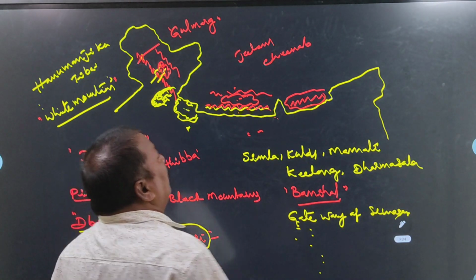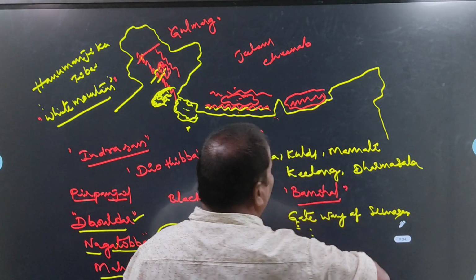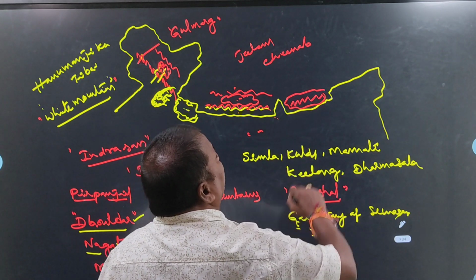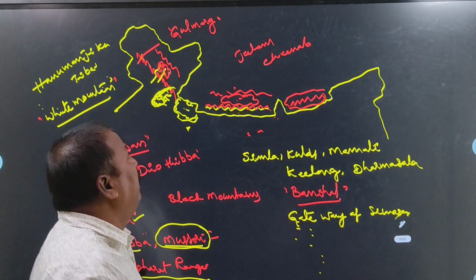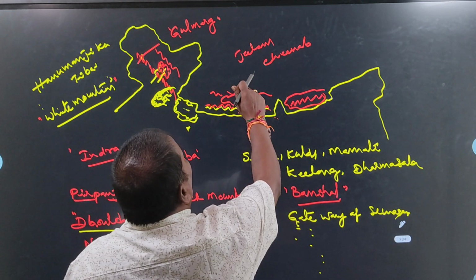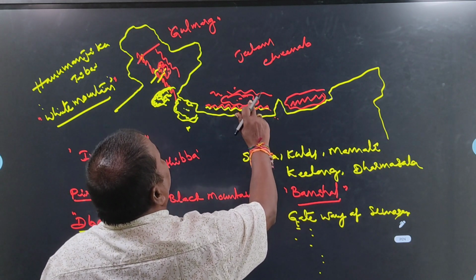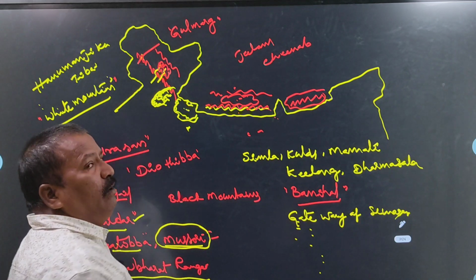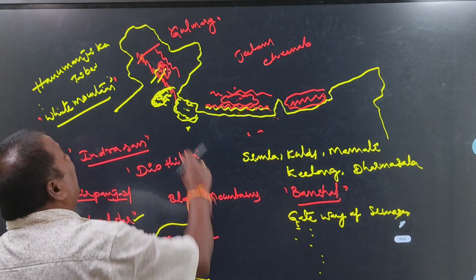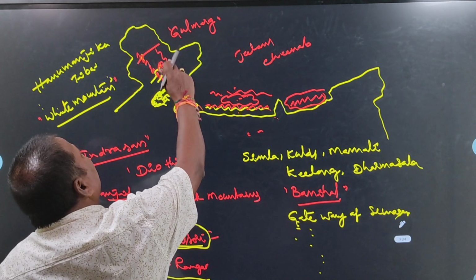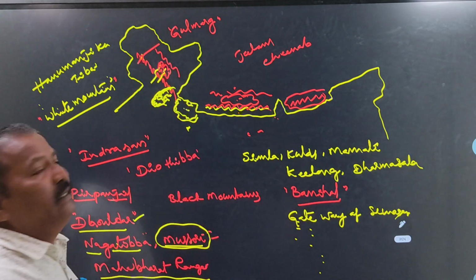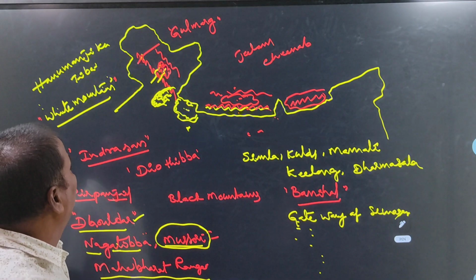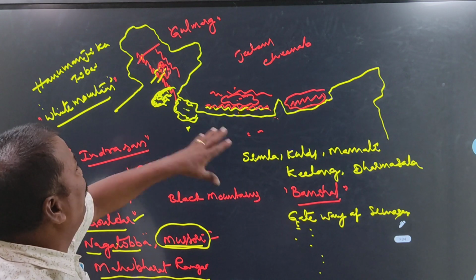Okay, next Black Mountains. These Black Mountains are located in Bhutan. In between the Himadri and Mahabharata ranges, one important deep valley is there. Its name is Kathmandu Valley. In the same way, Kashmir Valley is located in between the Himadri and Pir Panjal range in Jammu and Kashmir. This is the information about Middle Himalayas.